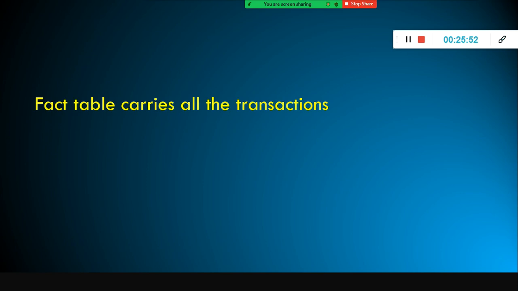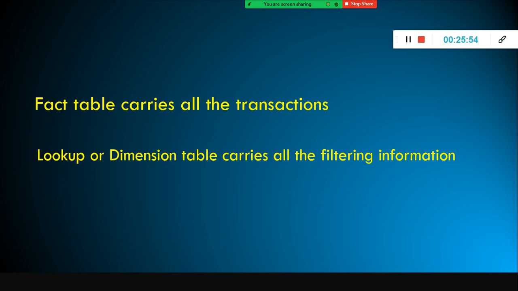What exactly is a fact table? Why do we need to have the fact table? Fact table carries all the transactions. It has the facts in it, all the measures in it. And then the dimension table carries all the filtering information.